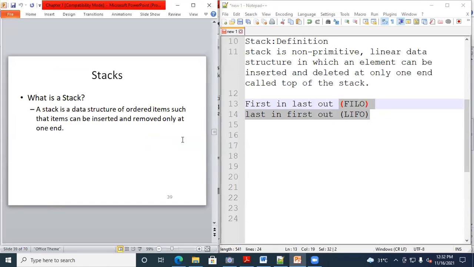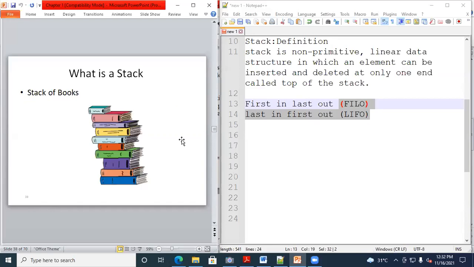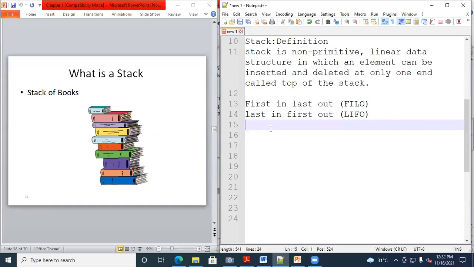So what is a stack? A stack is a data structure of ordered atoms such that atoms can be inserted and removed only at one end. Which end are you using, top or bottom, for insertion and for deletion? Top end. So the insert and delete operations happen at the top end.